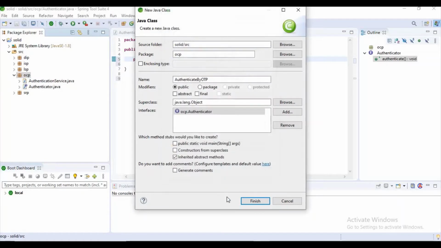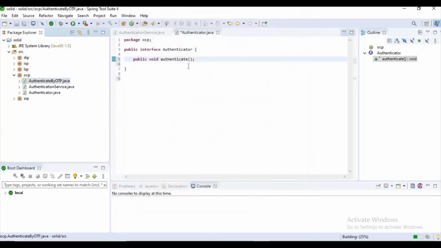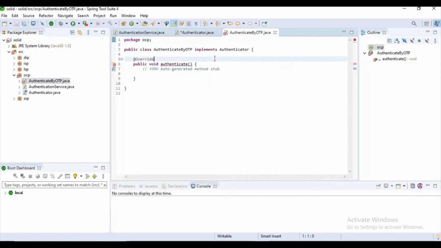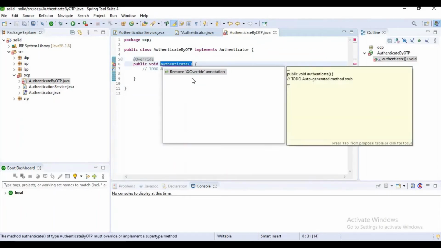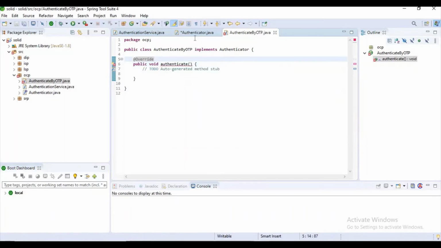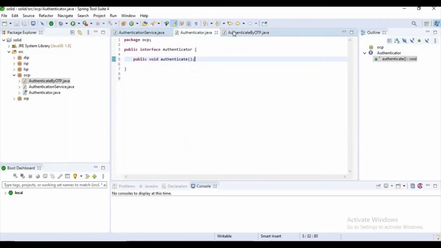Just click on finish. Okay, and I'm getting some error. Let's see what it is. Yep, I just want to save it.